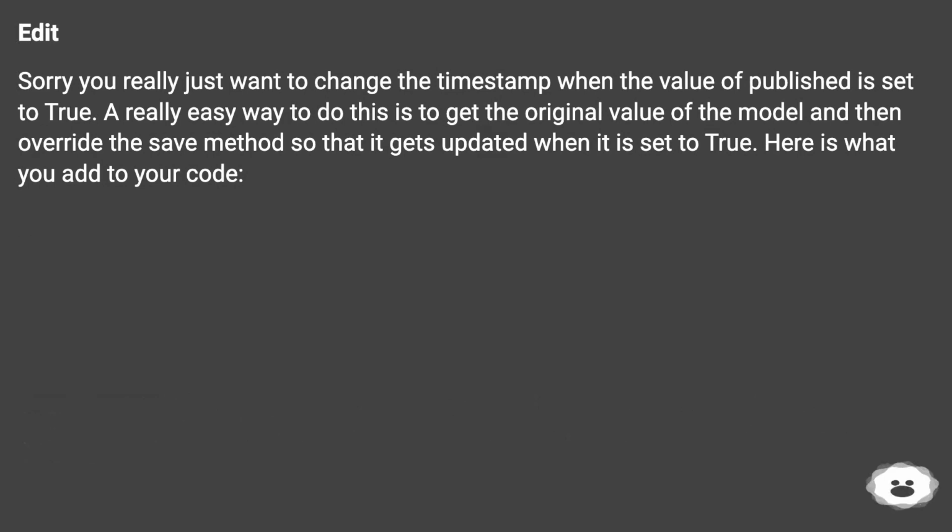A really easy way to do this is to get the original value of the model and then override the save method so that it gets updated when it is set to true. Here is what you add to your code.